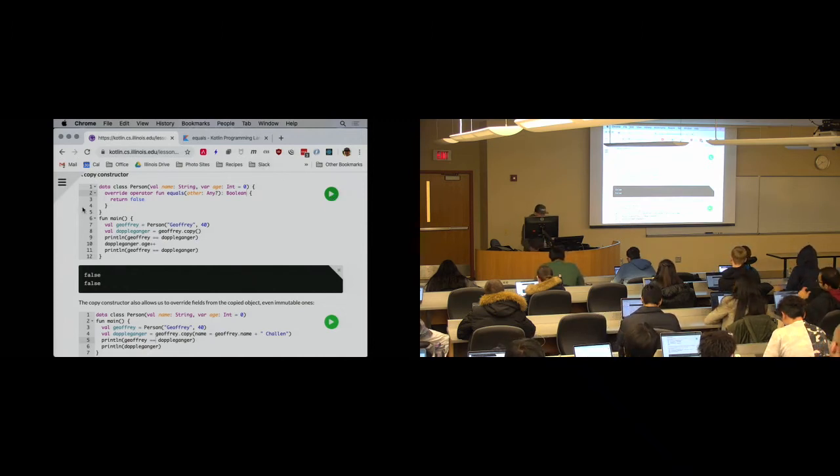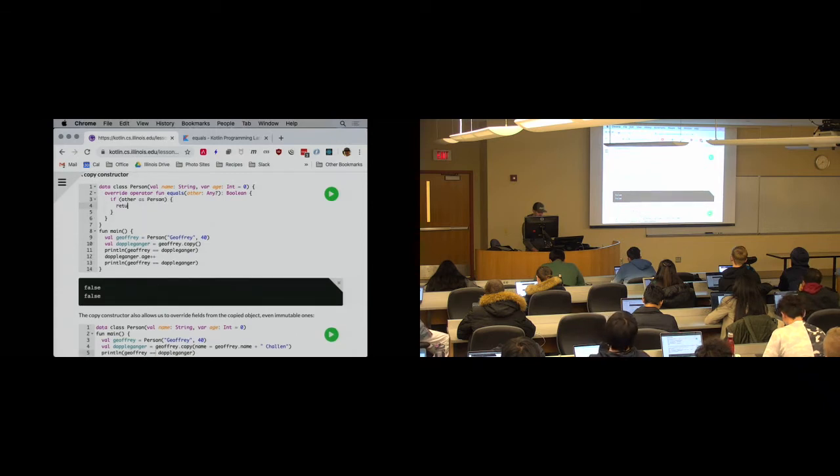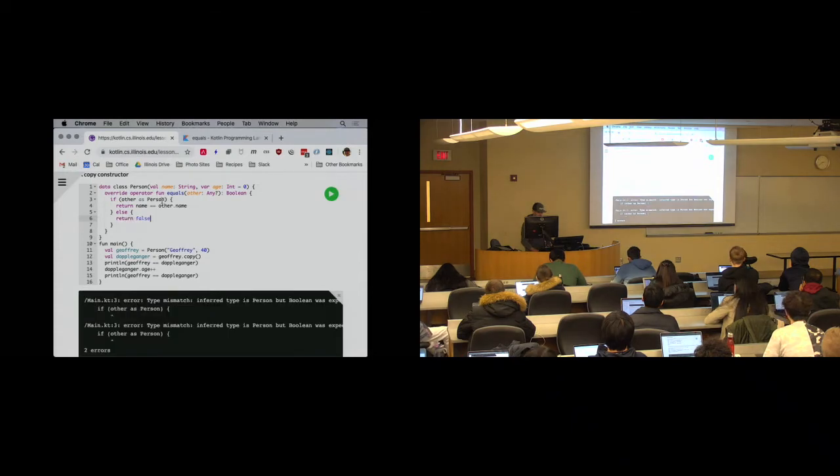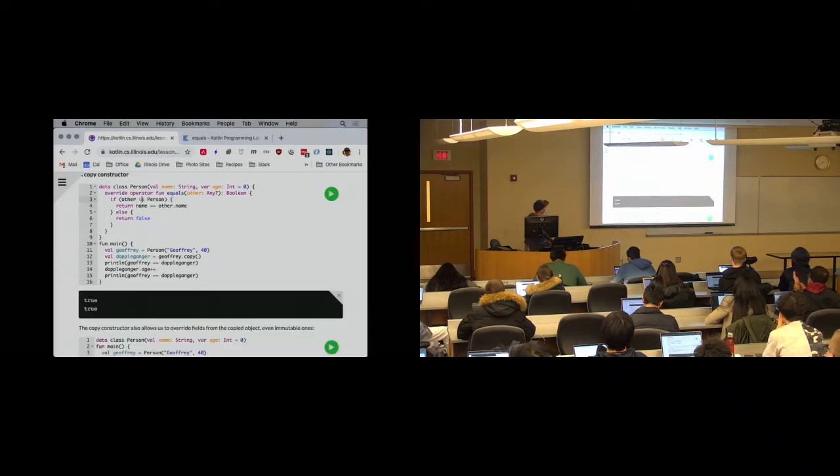Now actually let's do this. Let's do if other as person, return other dot name. Name is equal to other dot name. Else return false. I think this works. Was it is? There we go.